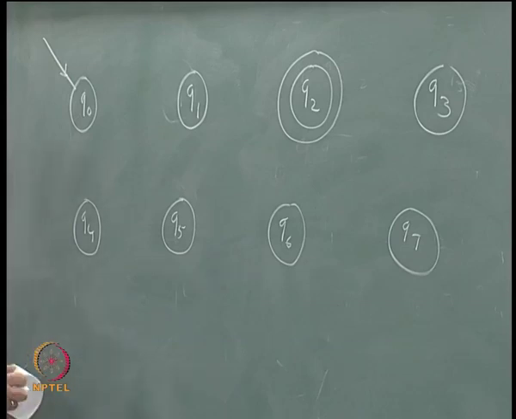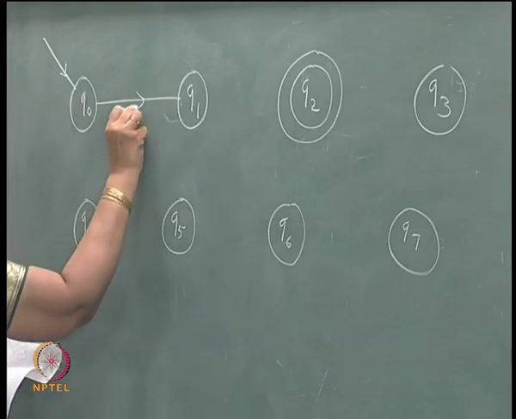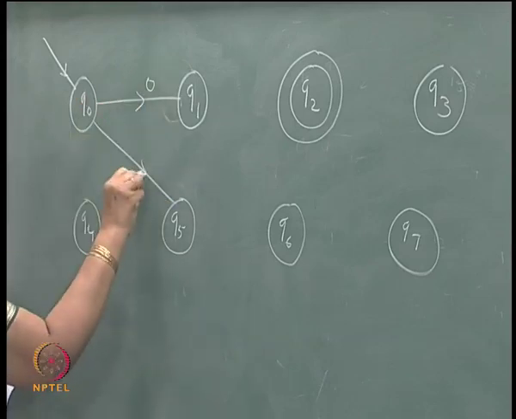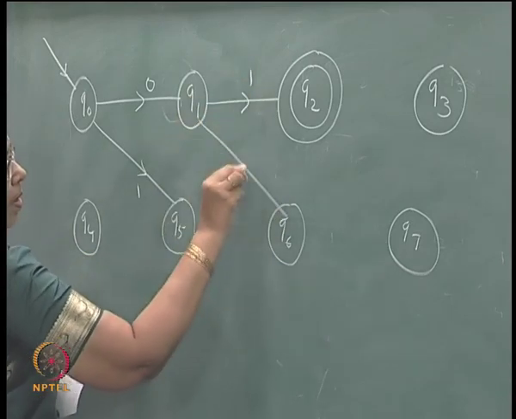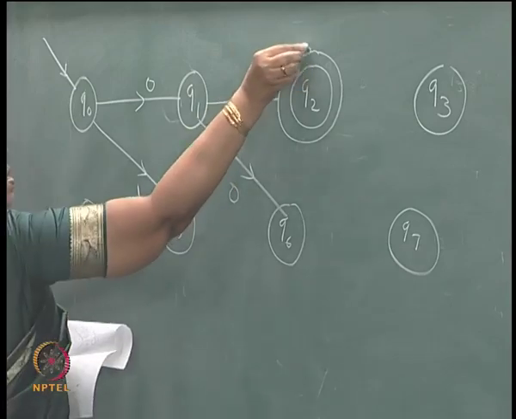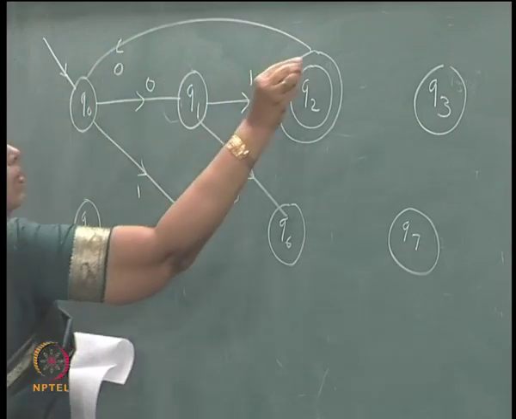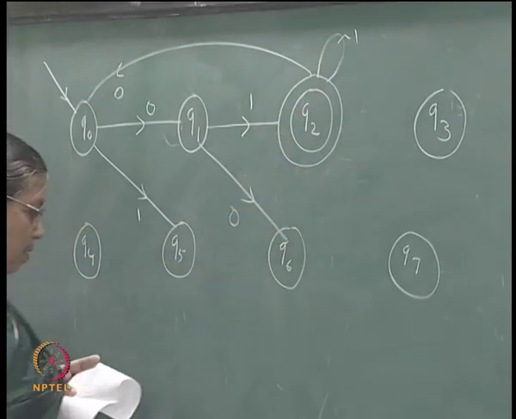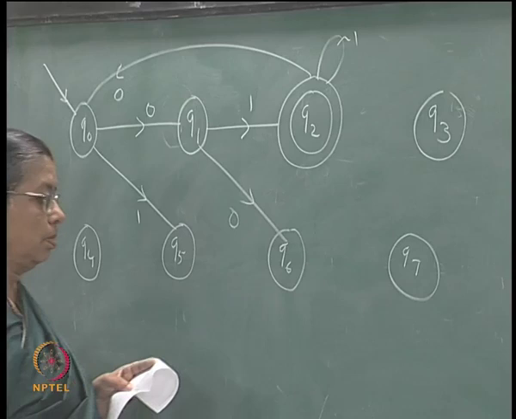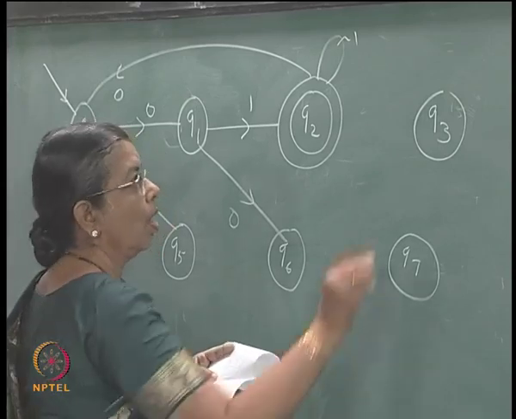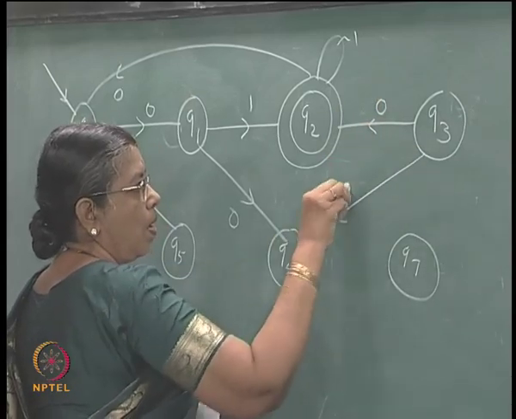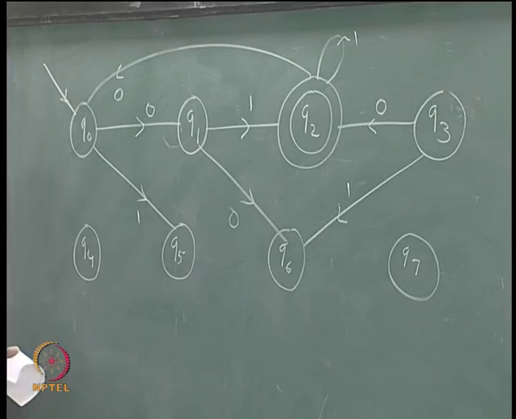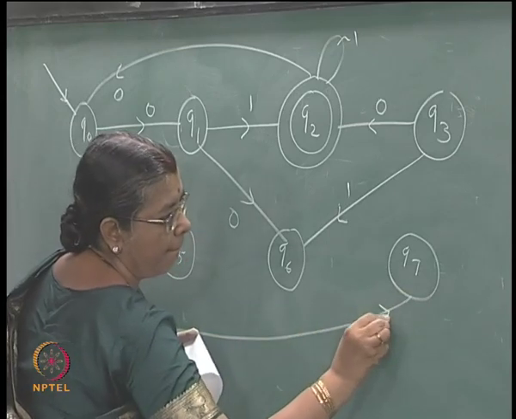The transitions are marked as follows: 0, 1, 1, 0, 0, 1, 0, 1, 0.